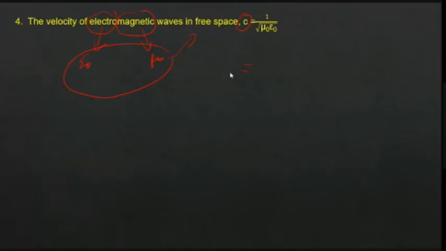Okay, so if you multiply that, take the square root, and take the reciprocal, you will get the approximate value as 3 into 10 power 8 meter per second. This is nothing but the speed of light. Okay, so if it is in a medium, what will happen? Instead of vacuum, this is free space. Instead of free space, if we have a medium, for example water or anything, then what will happen?